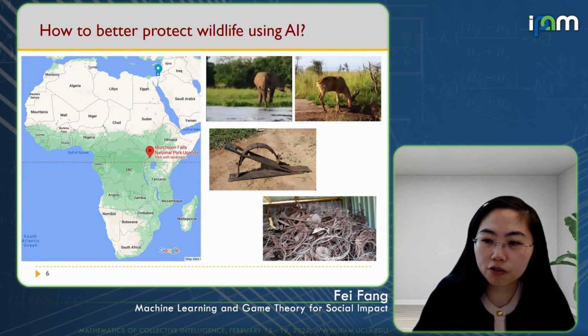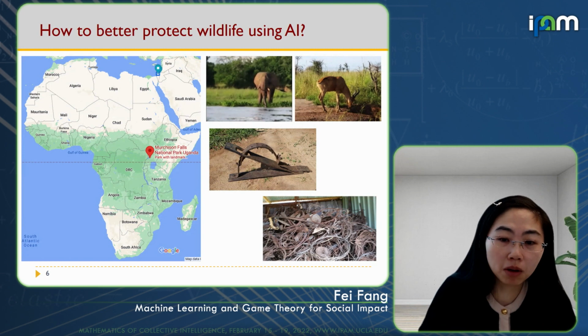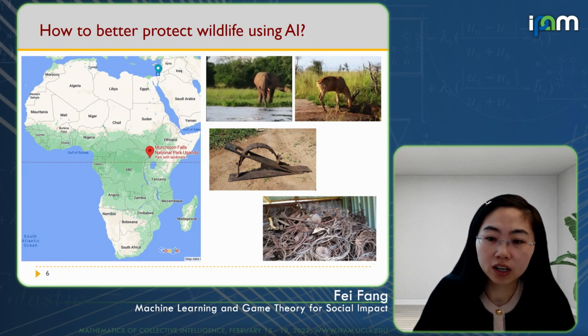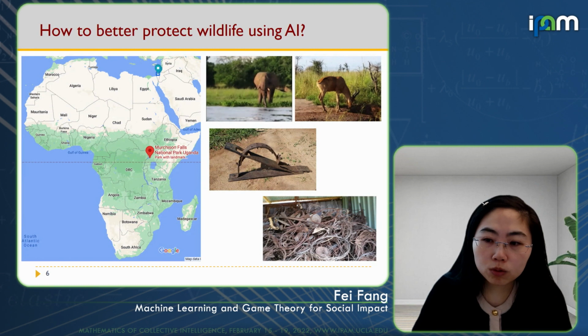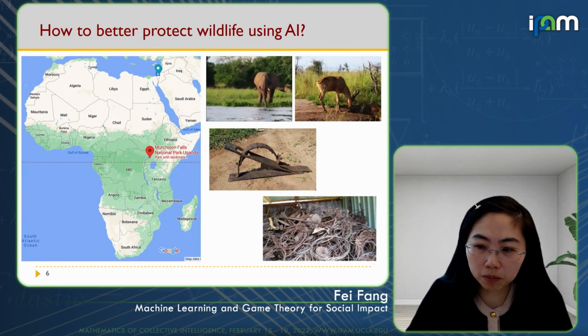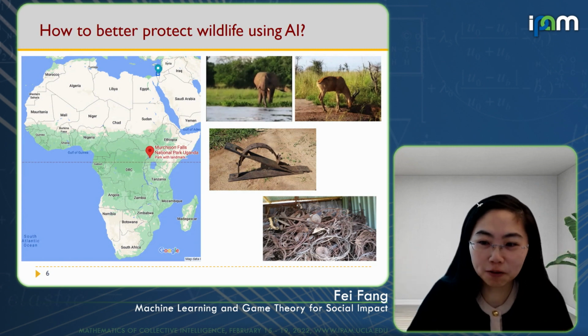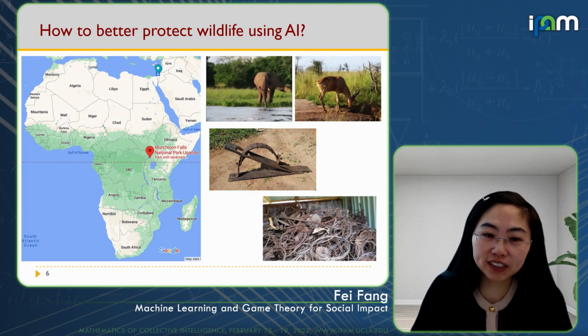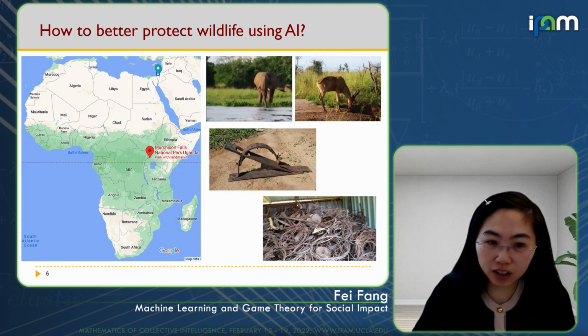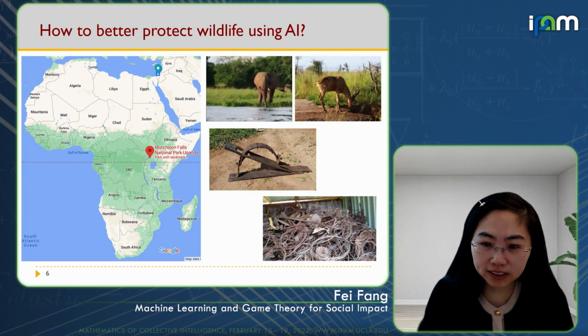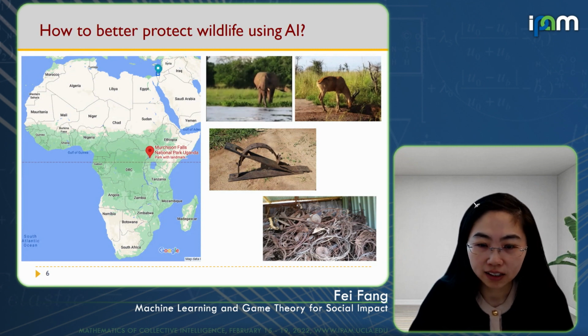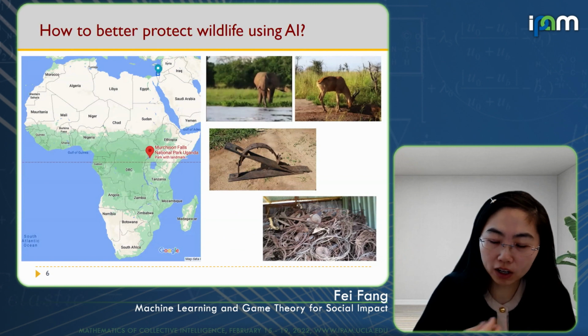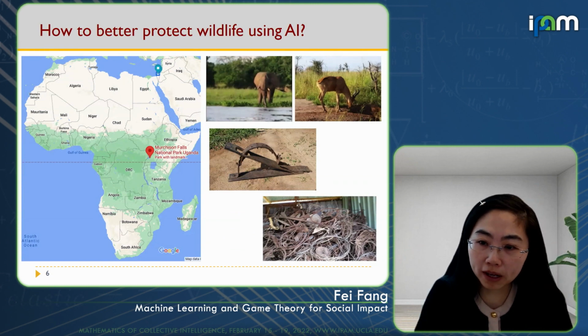Our first thought was to directly apply our game model and the algorithm for protecting the ferry to design the patrol routes here. But soon we realized that these problems are very different. Here, the attackers, who are actually the poachers, indeed launch frequent attacks because they go to the protected area and place snares very frequently. That also means that it is possible for us to learn from the historical data, if any, to understand their behavior.